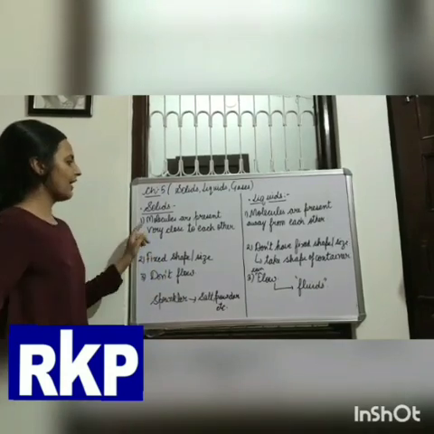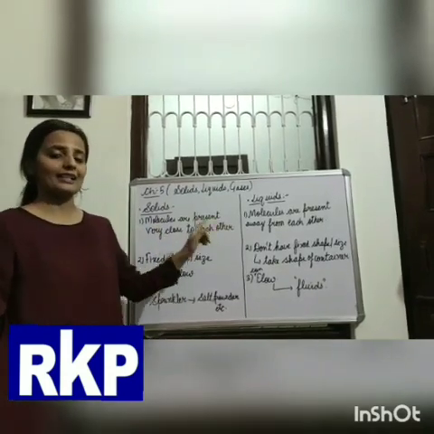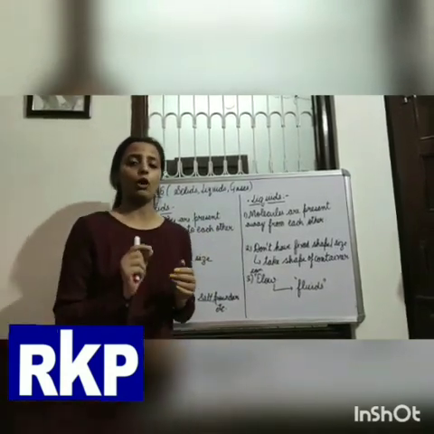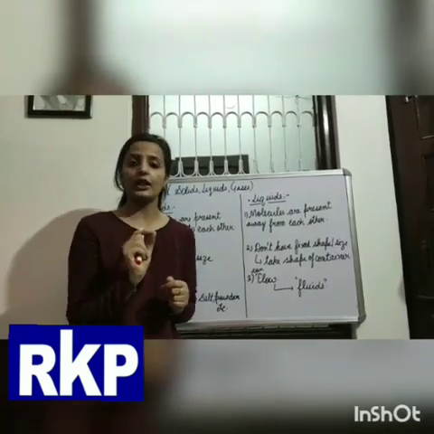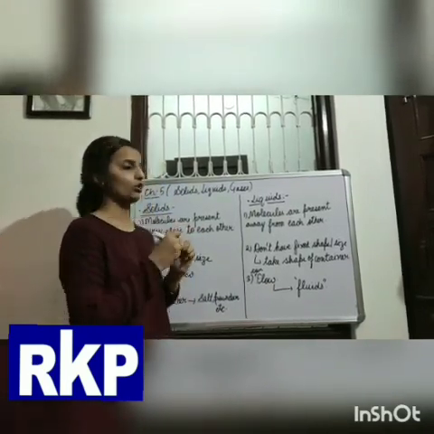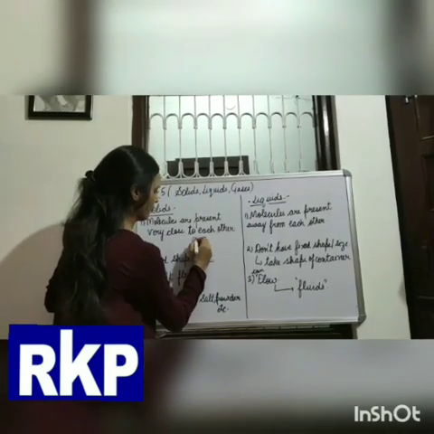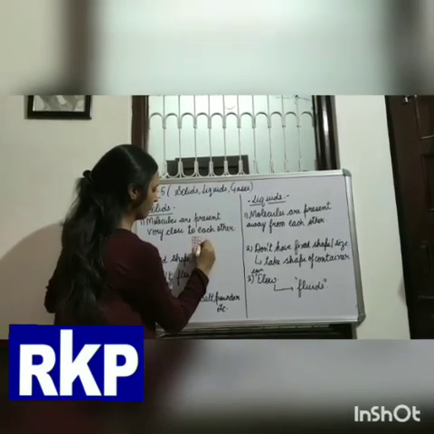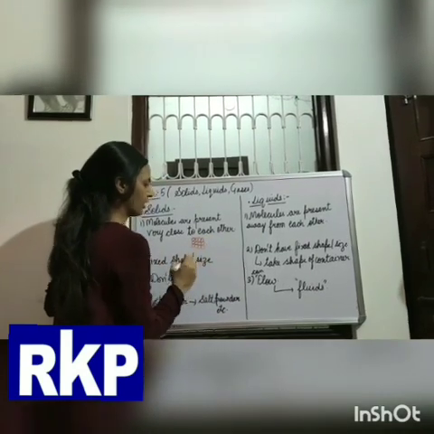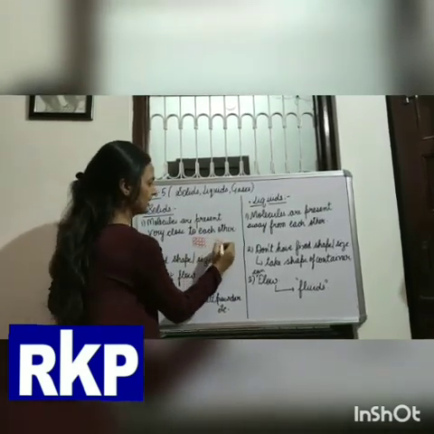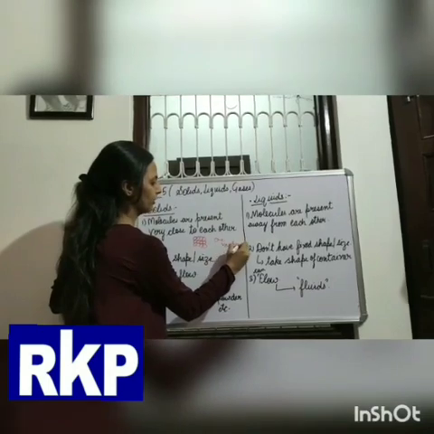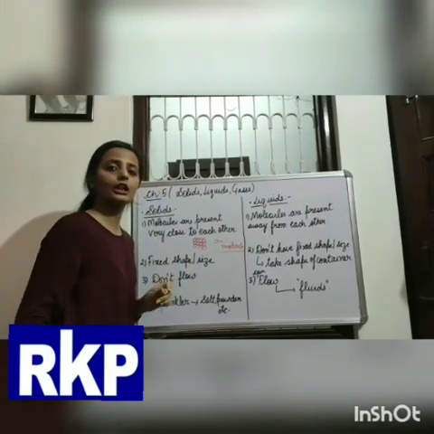First property is that the molecules are present very close to each other. Molecules, the smallest unit of the matter, are present very close to each other, like this. Suppose this is the molecule, the smallest unit of the matter.